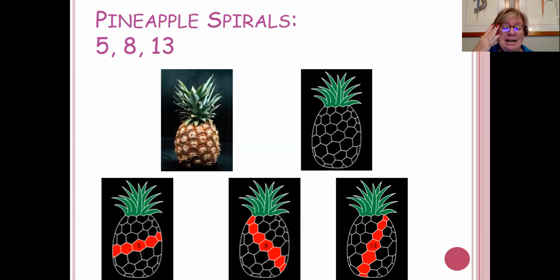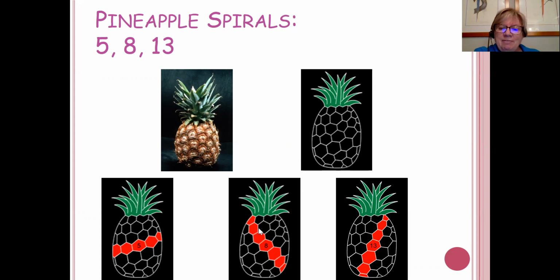Daisies, same thing. Pineapples, this is so cool. This is absolutely positively true. Go buy yourself a pineapple. And if you haven't paid much attention to it, you know the little sticky parts on the outside, but they spiral. And you see that on this bottom row. There are actually 3 different types of spirals there. If you start at the top of that pineapple and you mark the first one somehow, take a thumbtack or something, mark it, go all the way through, and then come back up to the top and mark the second one, go all the way through, and then mark the third one, go all the way through.